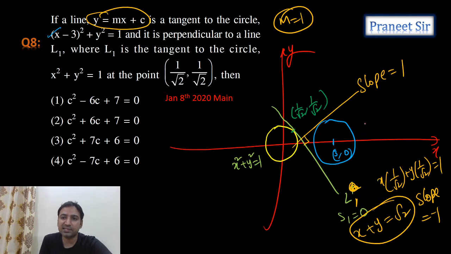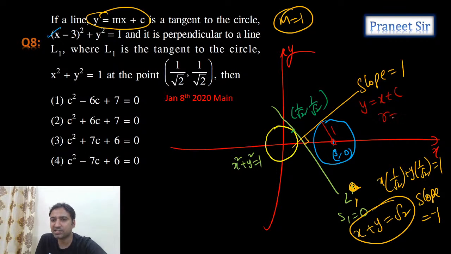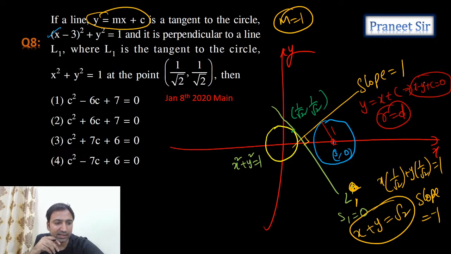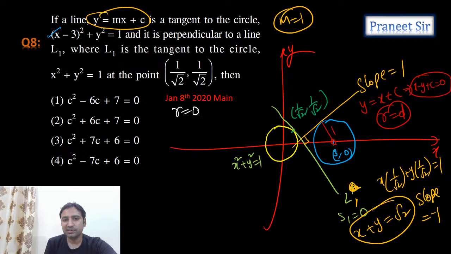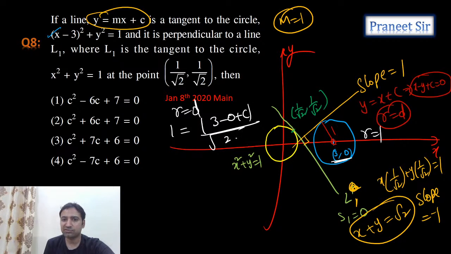But see, this line y equals x plus c is a tangent to this circle. So the radius of the circle we know. So can we use the condition r equals d? The line is x minus y plus c equals 0. Calculate the perpendicular distance from the center. R value is 1, and 1 equals the perpendicular distance from the center (3, 0). So from the center (3, 0), if I calculate, 3 minus 0 plus c by square root of 2.